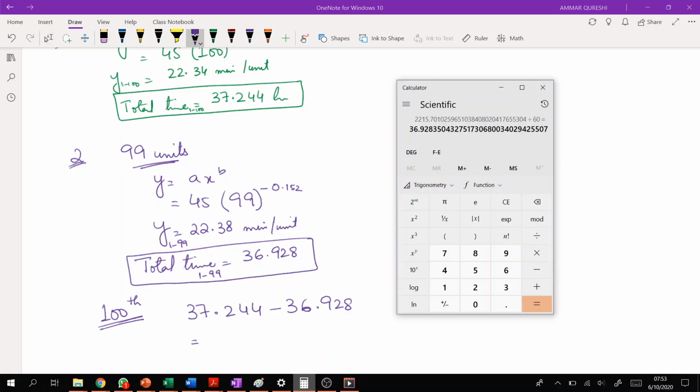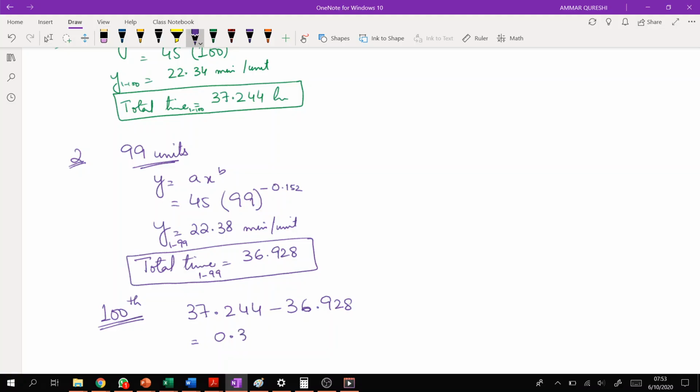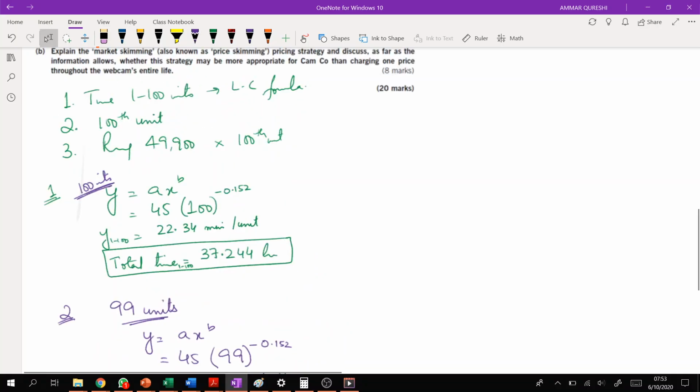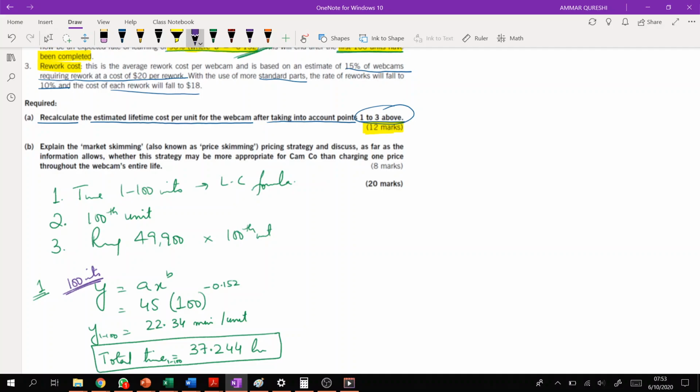That makes 0.315 hours per unit for the 100th unit, right? So we have calculated the time required for the first 100 units, and we calculated the time required for the 100th unit.